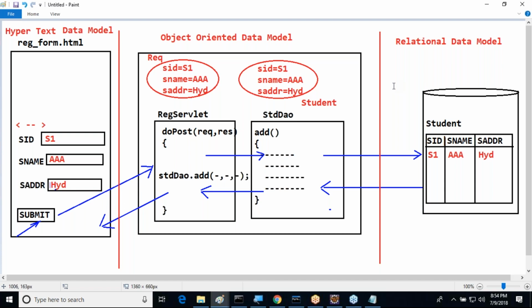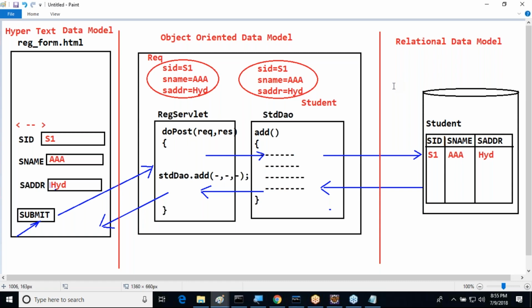But already I said to you, a number of drawbacks are available with JDBC, we already understood that. But how will the data be translated? If you want to make it effective, we need to make it effective first of all. But how is it possible to make it effective now? Understand, listen carefully. Between the object-oriented data model and the relational data model there must be some conversion. But before converting the data, first understand the nature of object orientation and the nature of the relational data model. Object-oriented data model has its own mechanisms to represent data. Relational data model has its own mechanisms to represent data.